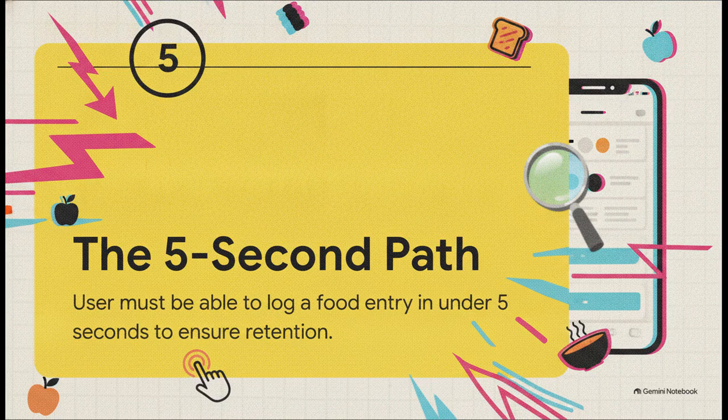This is the single metric dictating that a user must be able to log a food entry in under 5 seconds. So why does this matter so much? Because that speed dictates whether the app is ever used a second time. Every single screen has to be optimized for this exact path, using quick add horizontal chips, default portions, and instant haptic feedback to guarantee user retention. If a brand new user can't log their meal with one tap from a cold launch, you've already lost them.